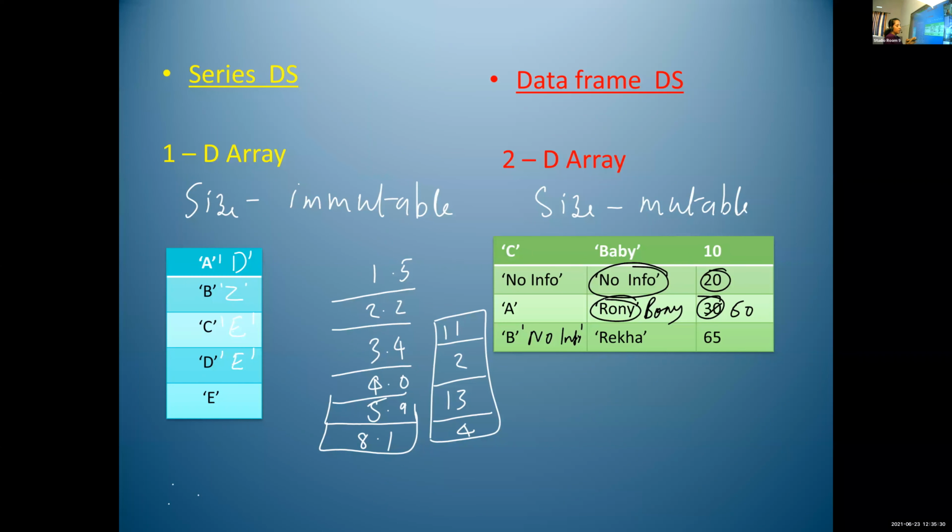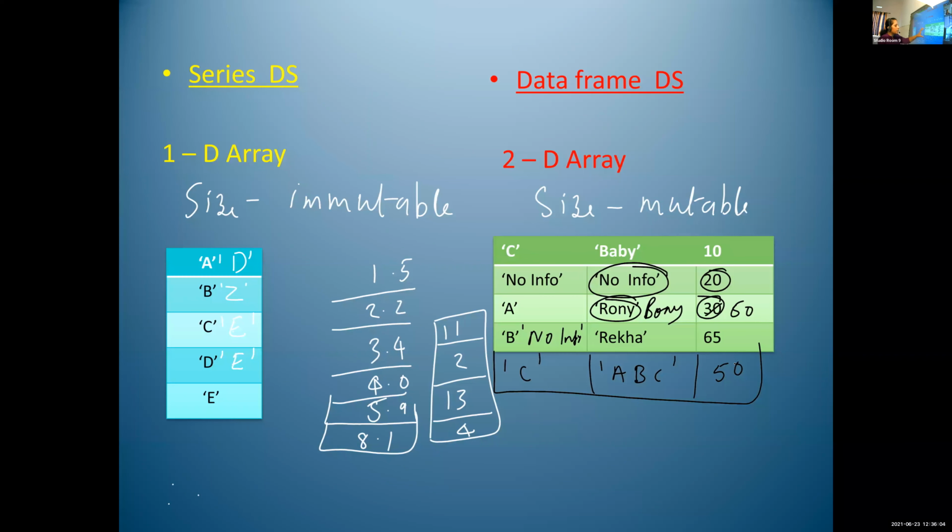Then what about size? Size means number of rows and columns. So here we can add one more row or one more column. In the data frame data structure, we can add one more row here, or one more column also.